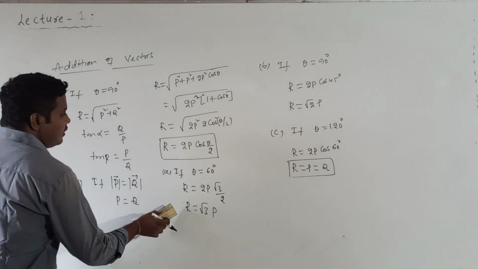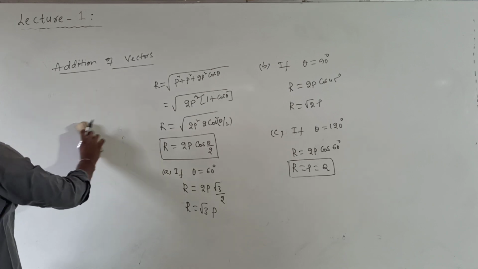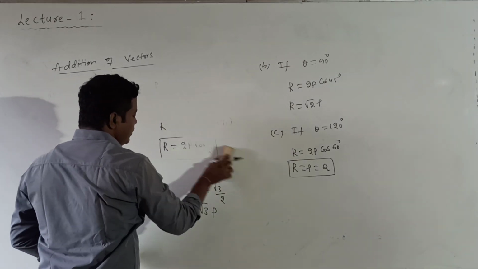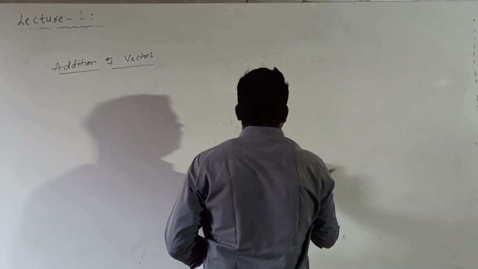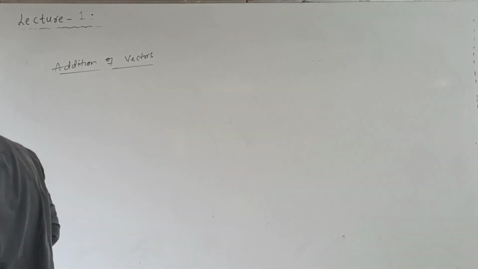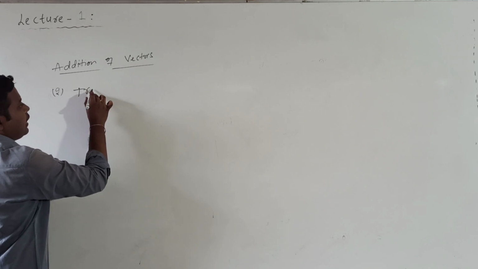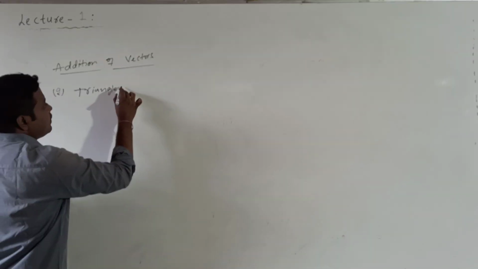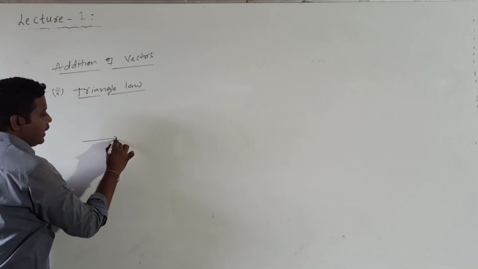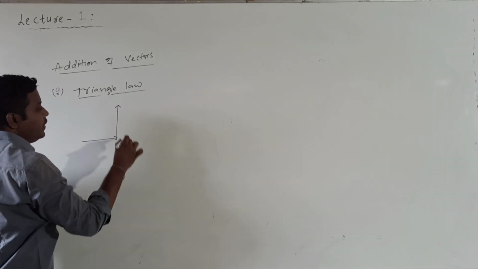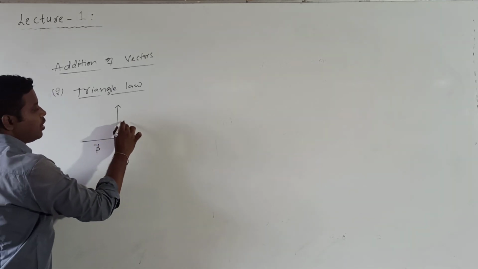After completion of this, let us see the next law. What is the second law for vector addition? That is the triangle law of vector addition. What is the triangle law? According to this law, whenever two vectors are represented by two sides of a triangle taken in the same order.